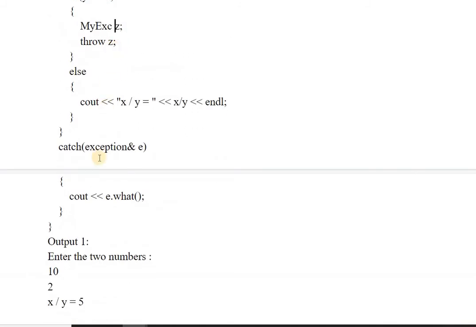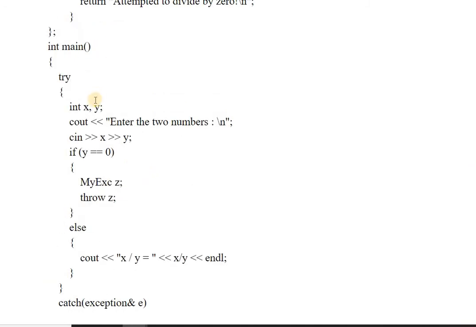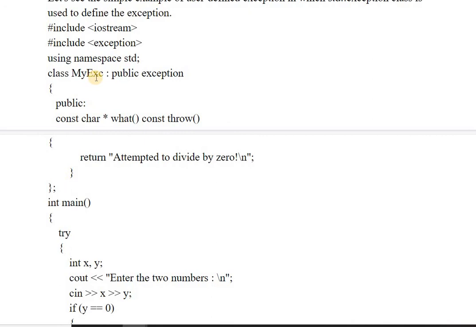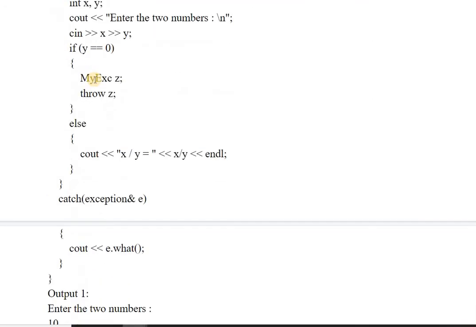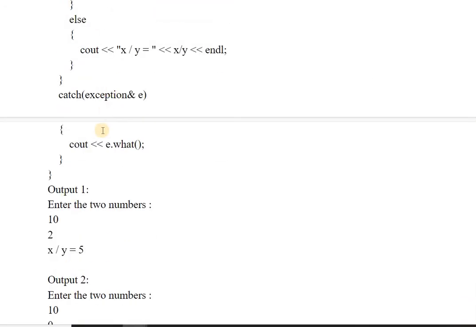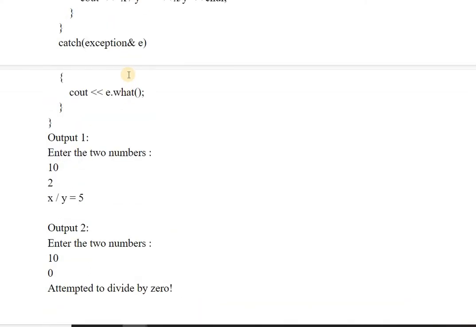Then for this throw we have written one catch block also, in which the base class has its own object. This exception is the base class, you can say, and my exception is the derived class which I have created and derived from exception. Then it is calling e dot what function, which I have written in that class. Okay, so because it is in the derived class, it can get called also.